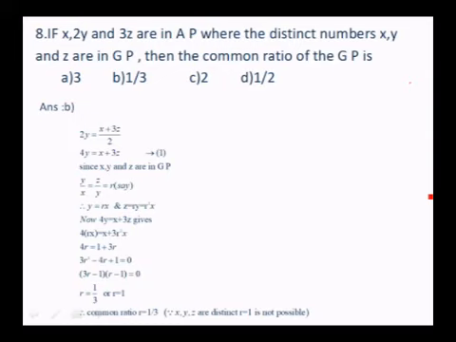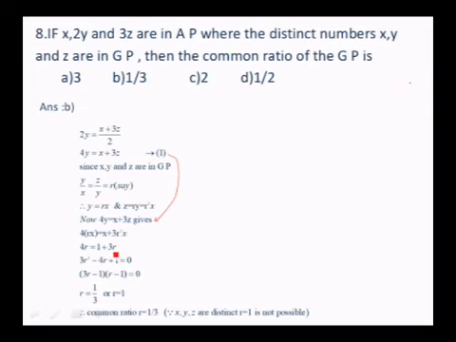Since x, y and z are in GP, we may take y by x is equal to z by y equals r, say. So cross multiply, y is rx and z is ry. Since y is rx, I can write z as r square into x. Now, 4y is equal to x plus 3z from equation 1. So 4rx is equal to x plus 3r square x. Instead of y, you substitute rx. Instead of z, you substitute r square x.